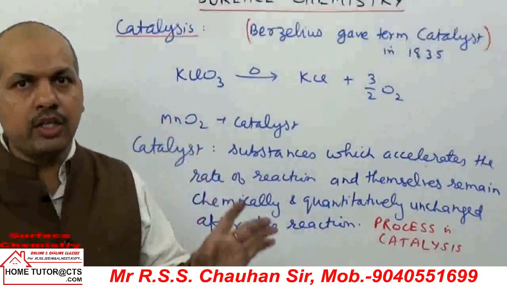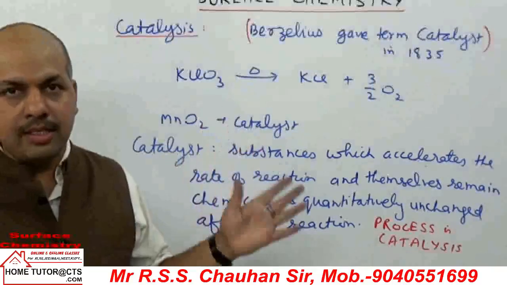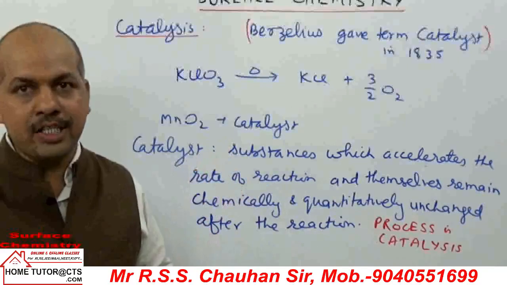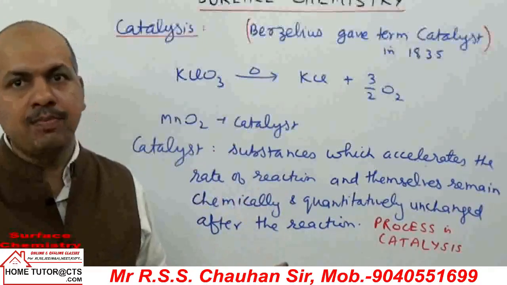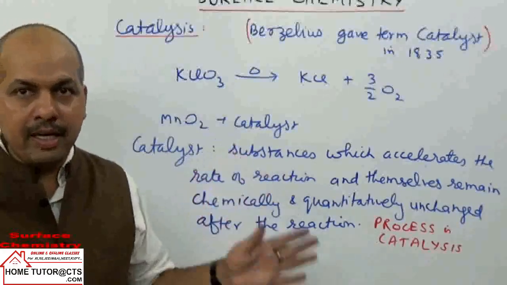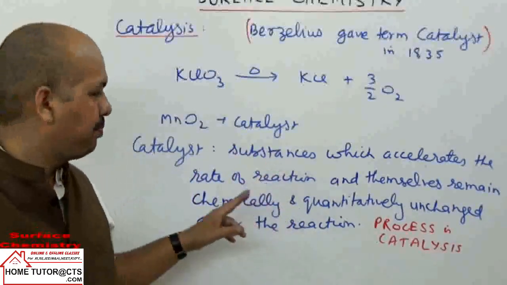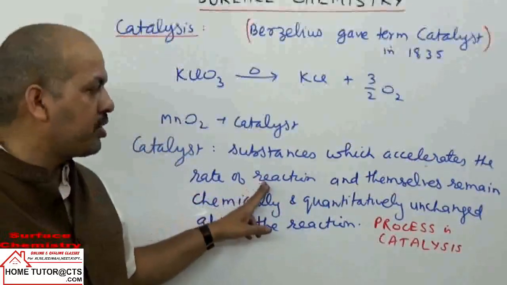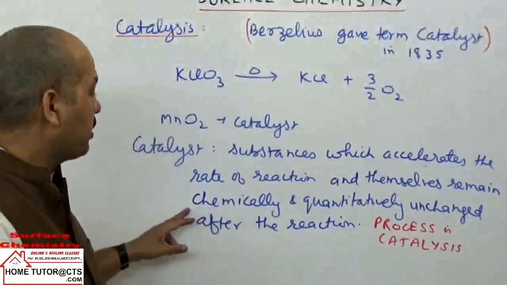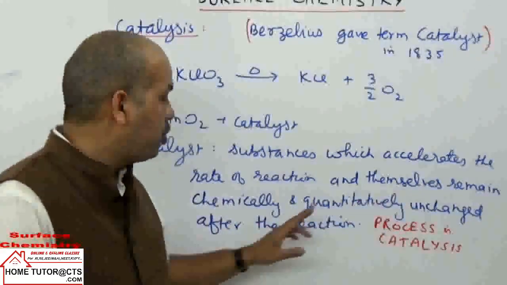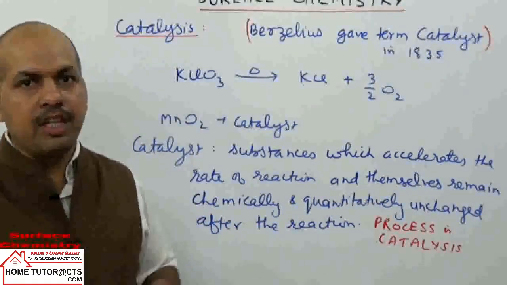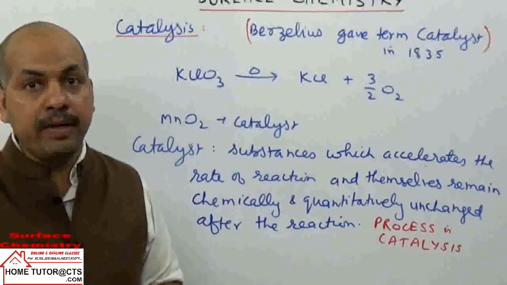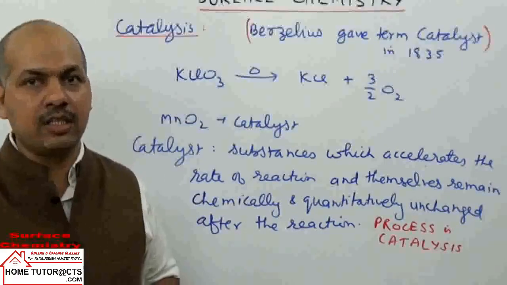What is a catalyst? First, try to understand the meaning of catalyst. They are the substances which accelerate the rate of a chemical reaction, but at the end of the reaction they remain unchanged, chemically and amount wise. That is the definition: substances which accelerate the rates of chemical reactions and themselves remain chemically and quantitatively unchanged after the reaction. They take part in the reaction, but at the end of the reaction they are obtained back, or they just help in the chemical reaction.